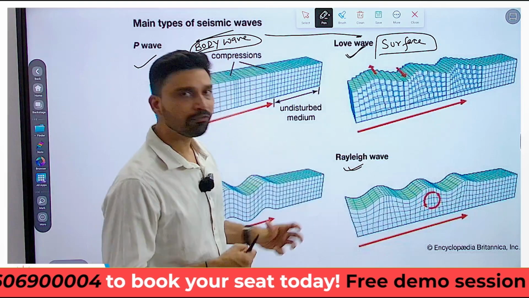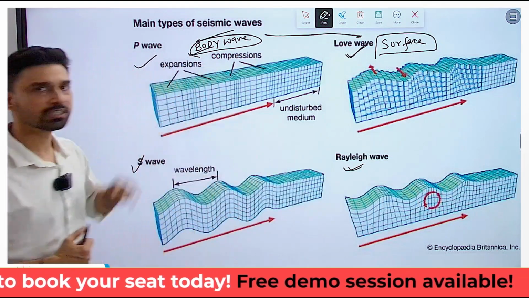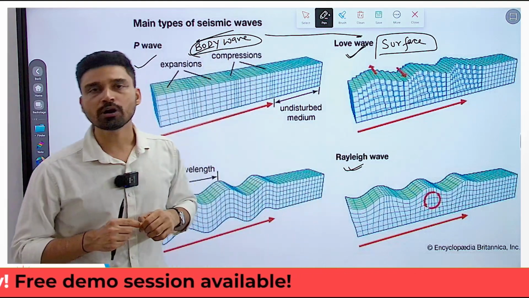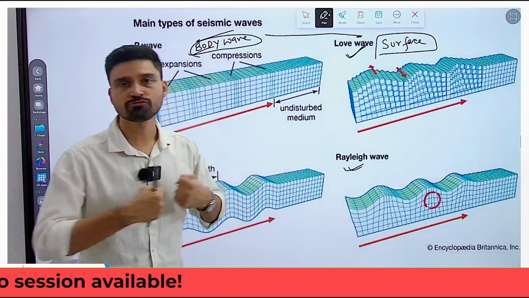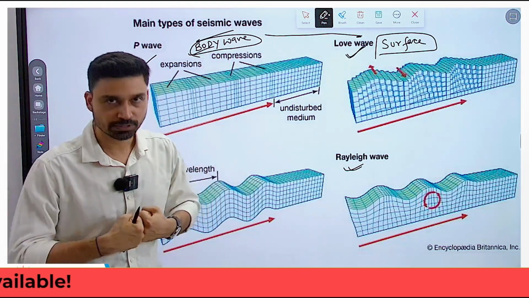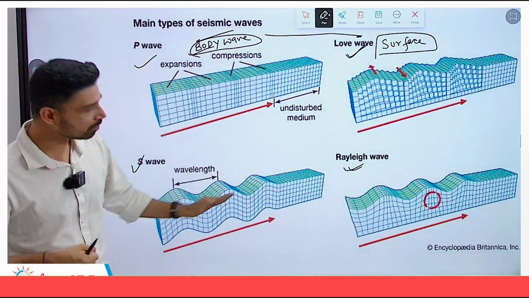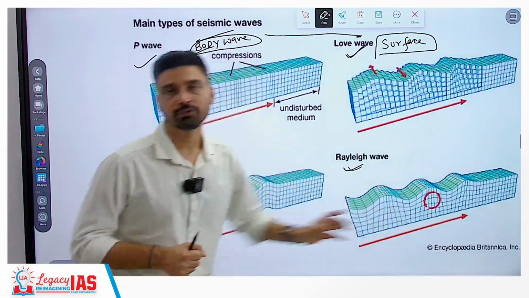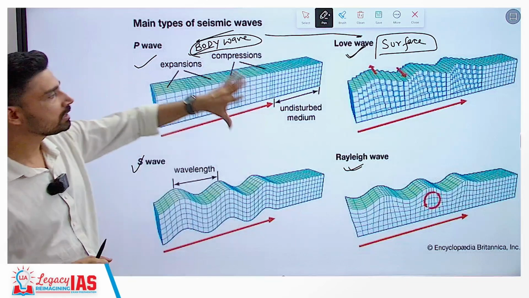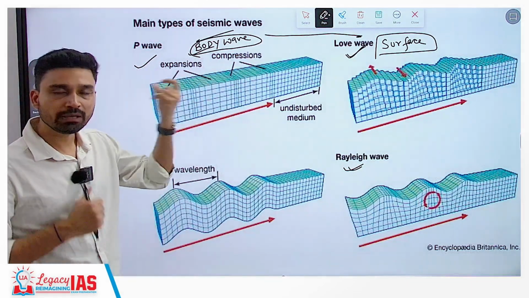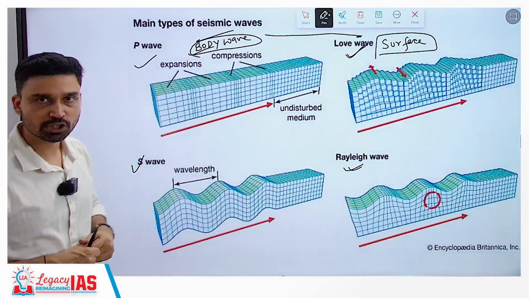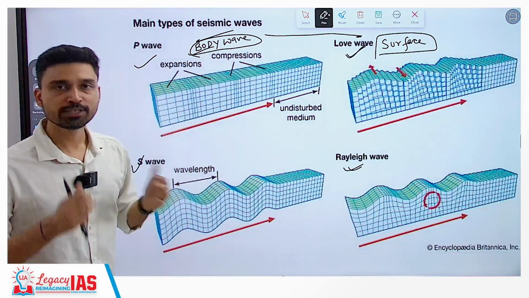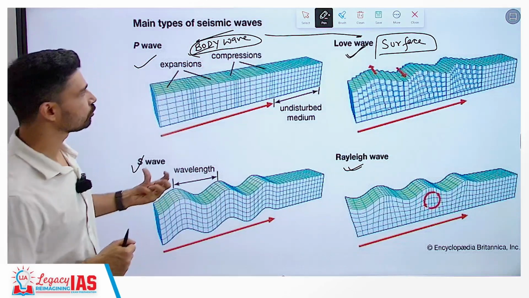And then you have the R wave, which is a combination of P wave and S wave. That means when an R wave passes through any particular structure, it causes compression as well as expansion of the rock, and also causes the structure to move in a wave-like fashion. So that is how these four waves propagate. The P wave, we have to understand, is the fastest one, and that is why it is recorded first by the seismograph, the instrument used to measure seismic waves.